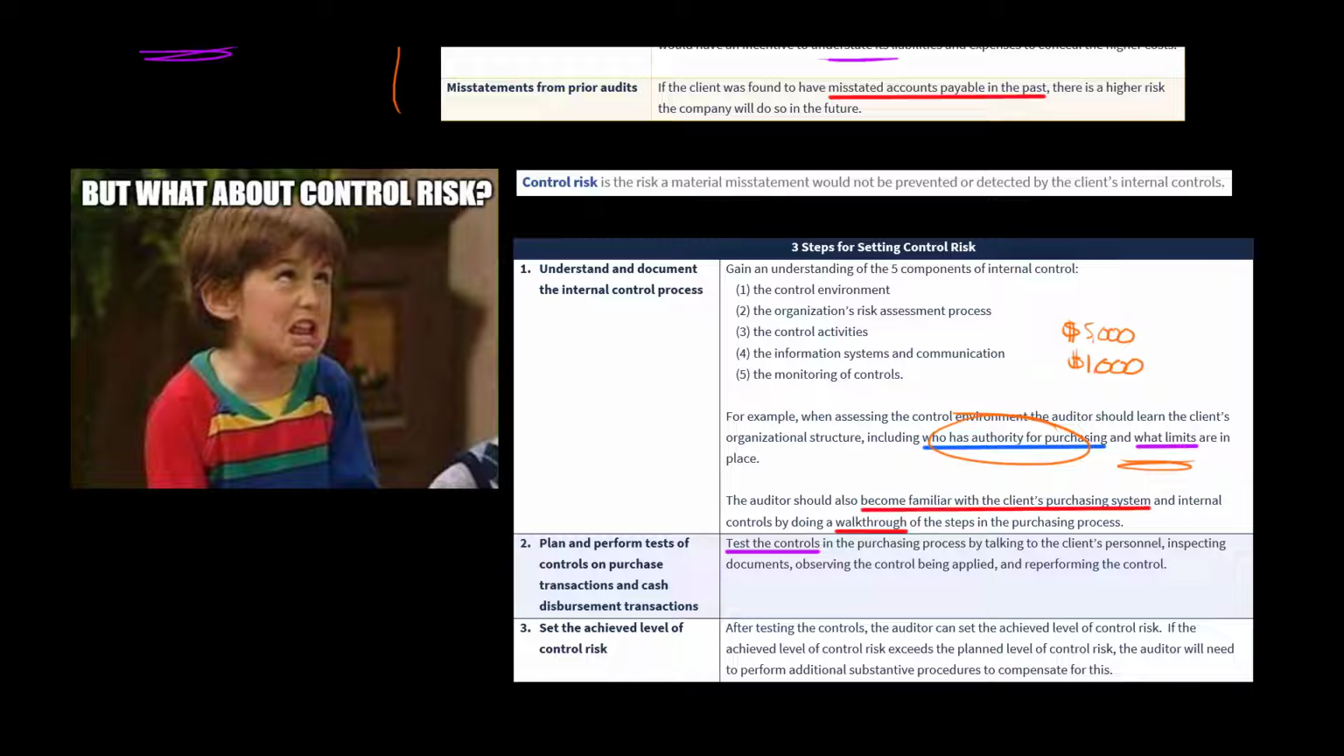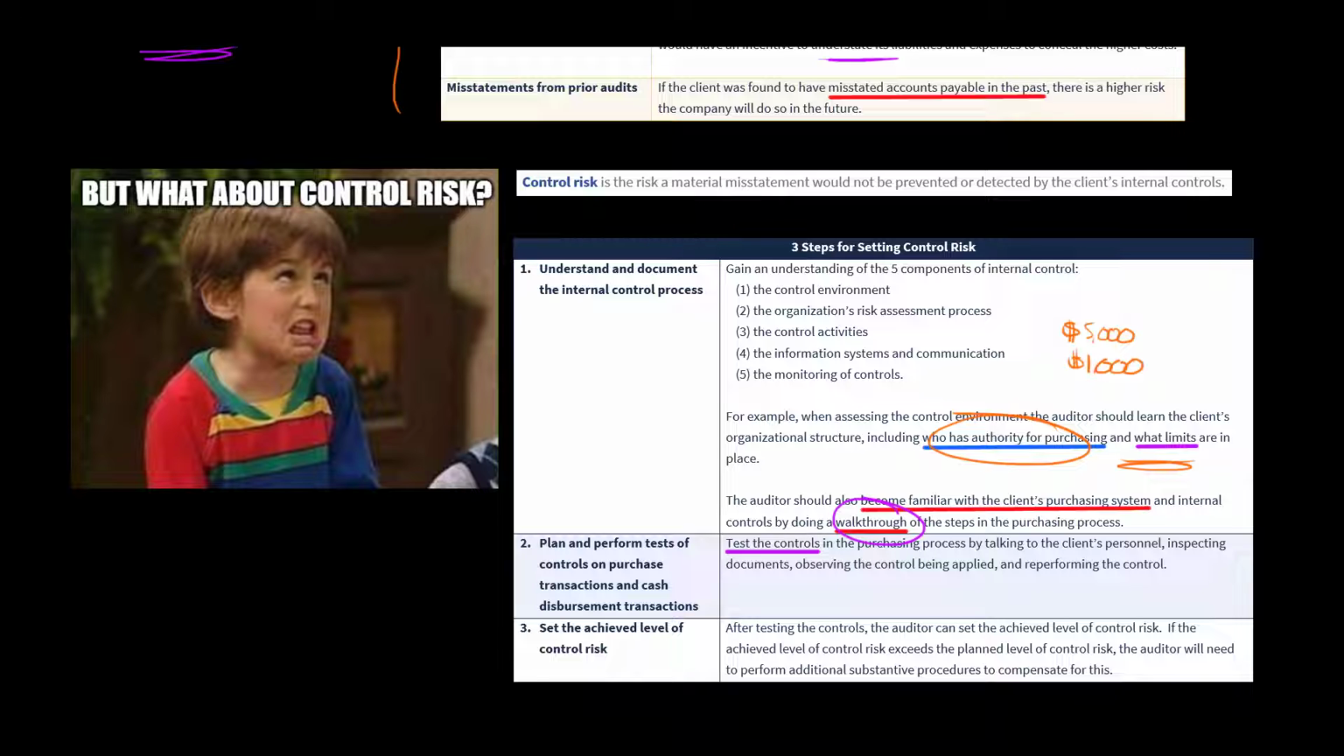Then, in addition, so you understand the purchasing process, you do a walkthrough, you understand the control environment, you're going to do some tests of controls. Now, I'm not going to talk about tests of controls in this video, but in a future video, I'm working on it. We will have a video for tests of controls for the purchasing process, and we'll go through specific tests of controls that the company would use.